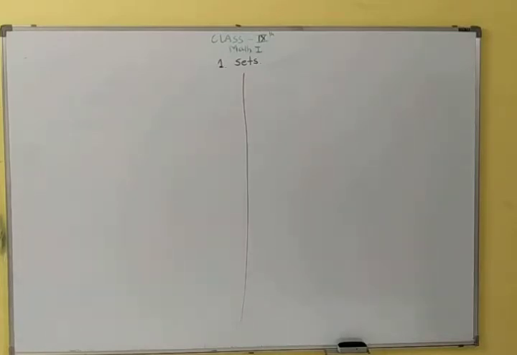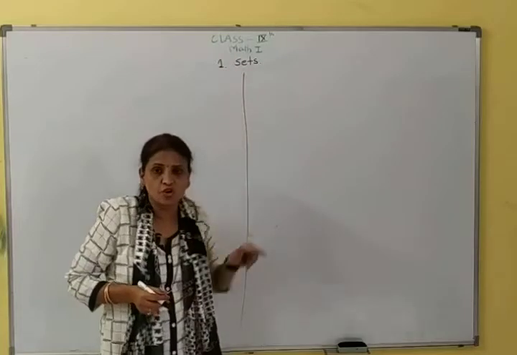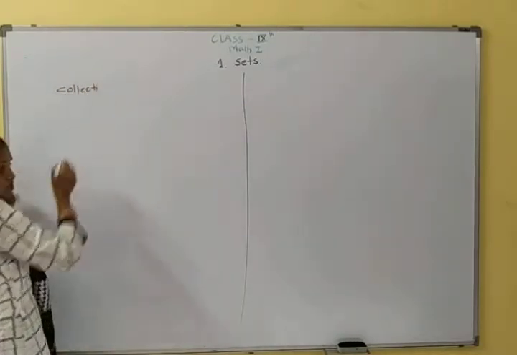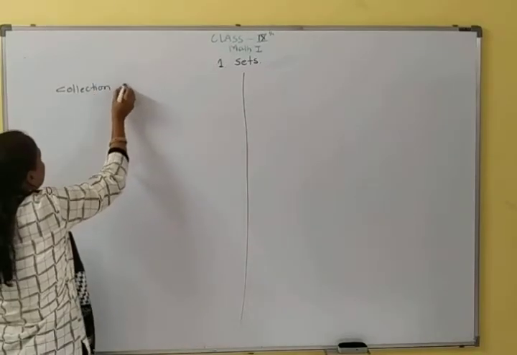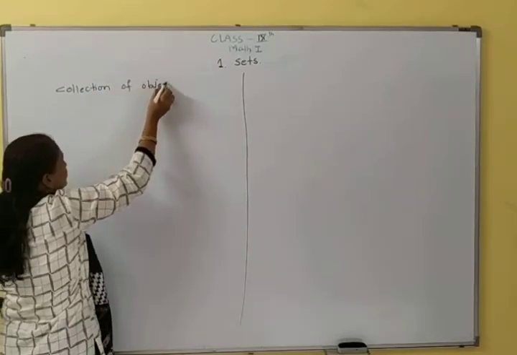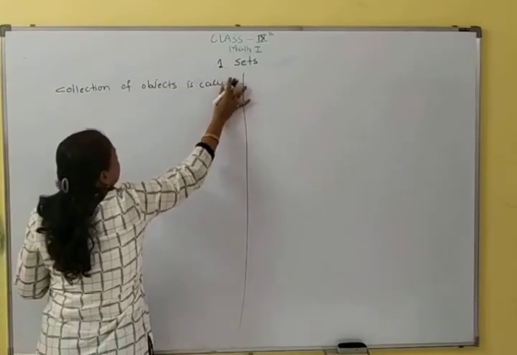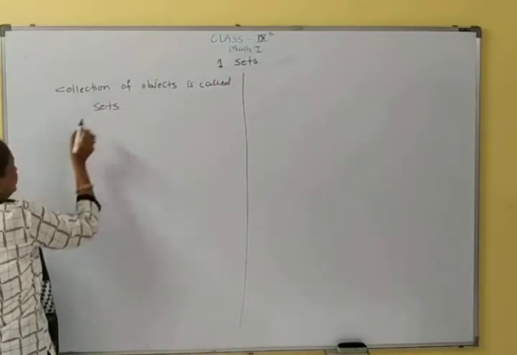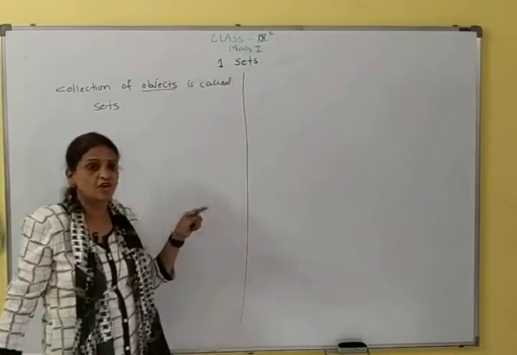Chapter number 1, sets. What is meant by a set? A collection of objects is called a set. What is meant by objects? All things are called objects.